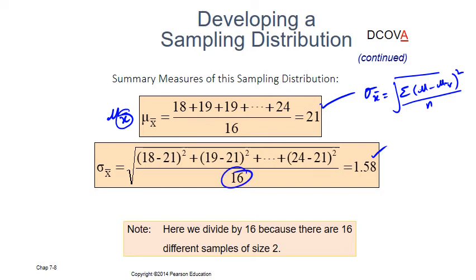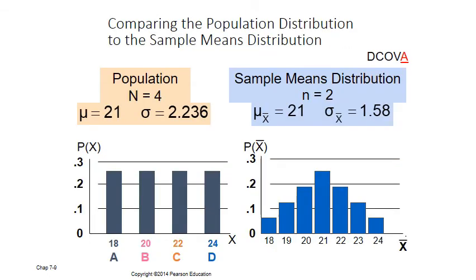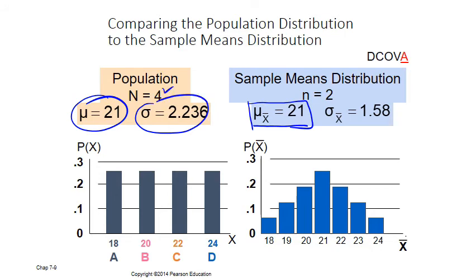Here he is using n, so it is n. Next you see the mean of sample means is 21 and the mean of our population is 21. The standard deviation of our population of 4 people is this. The standard deviation of the means is 1.58.